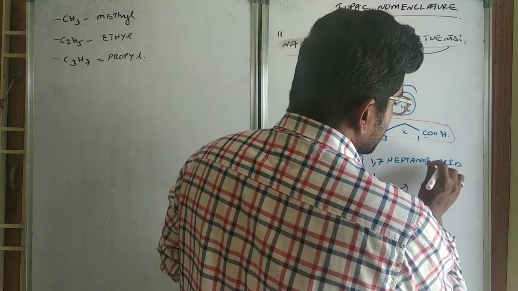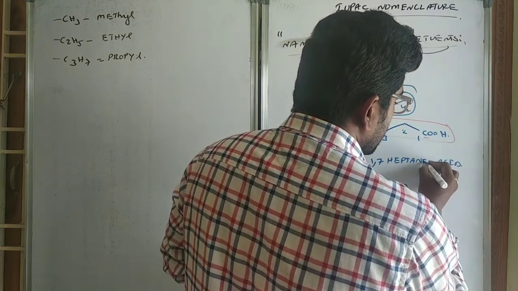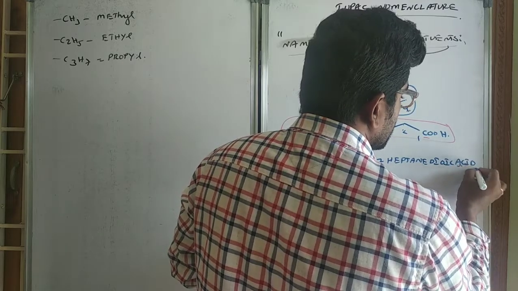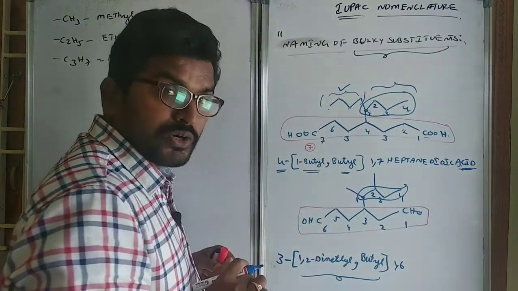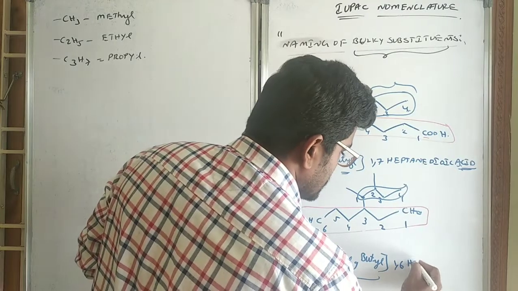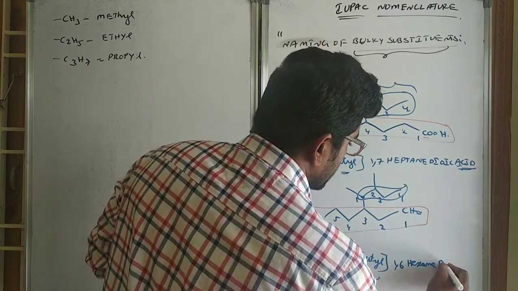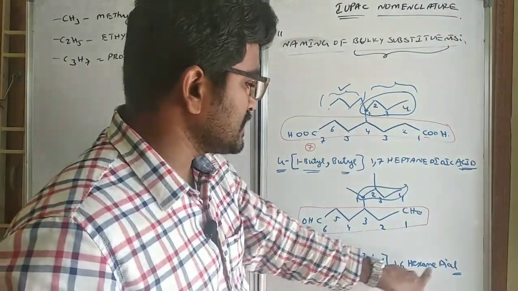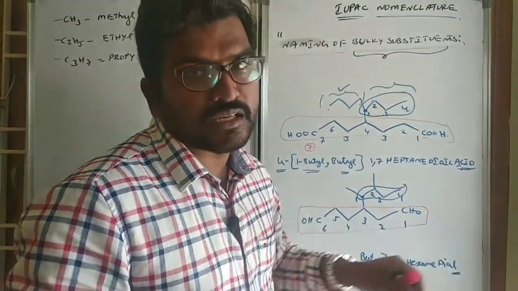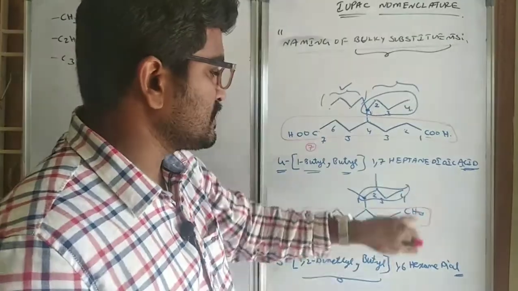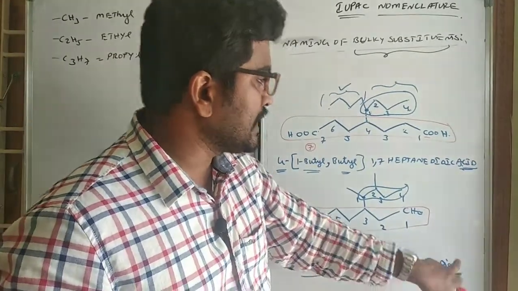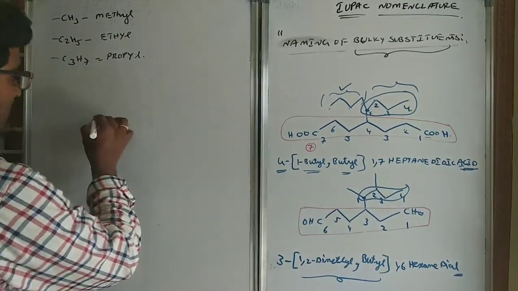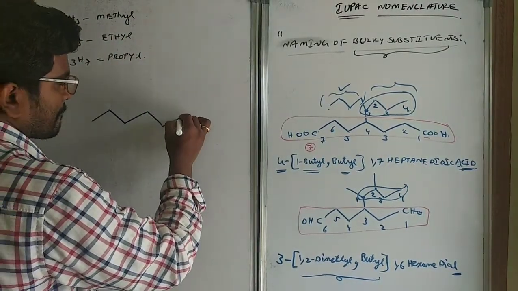1,7-heptanedioic acid. Why is it dioic acid? Because 2 carboxylic acids are there. 1,6-hexane dialdehyde, or you can write 1,6-hexanedial also, there is no problem, or simply 1,6-hexanedial. 1,7-heptanedioic acid will come. Let us take another example.